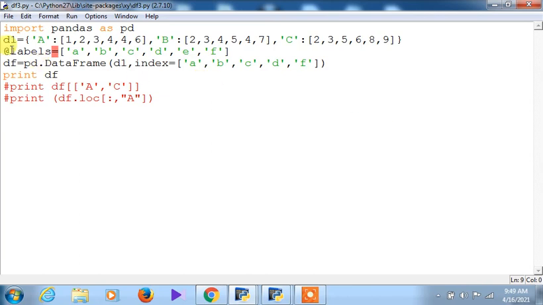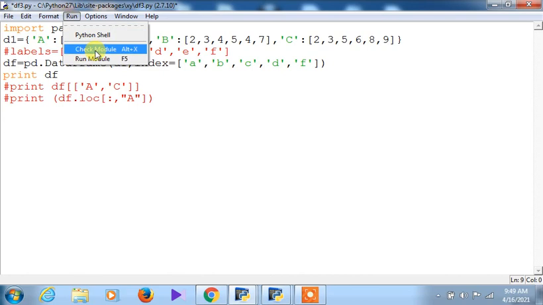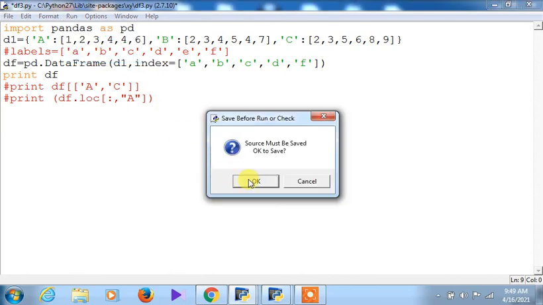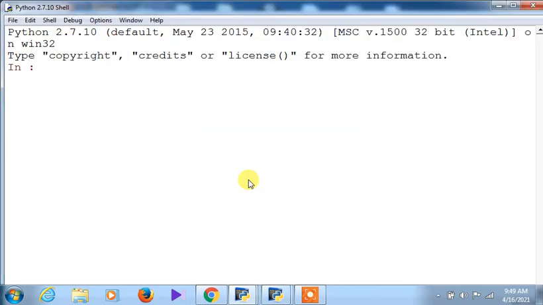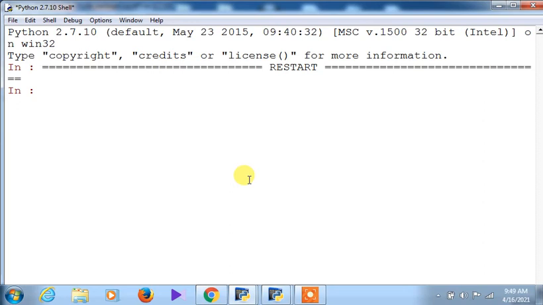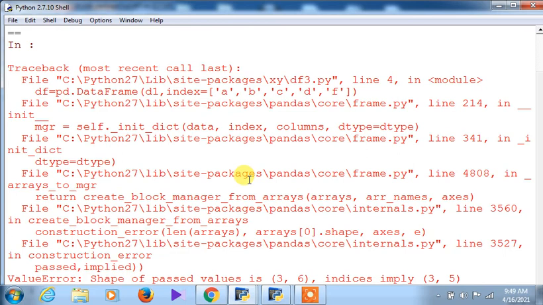Okay, so I'm very sorry, so it has to be made as a remark. Anyway, whenever you want to make something unexecutable, you can give it a hash before, so it will remain unexecutable. All right, so now click on OK. Now you will receive the identical output as you used to get when you had given index equals to levels. Okay, that is actually the simple thing.